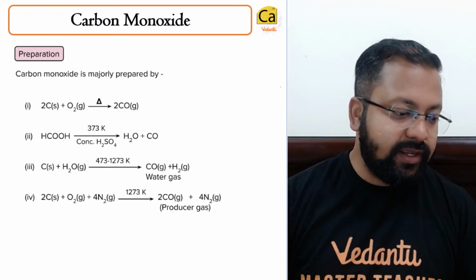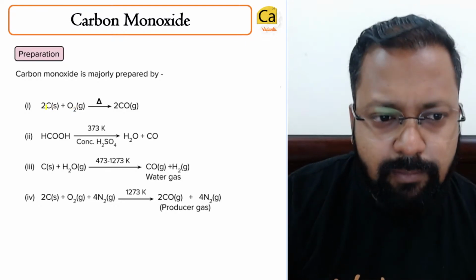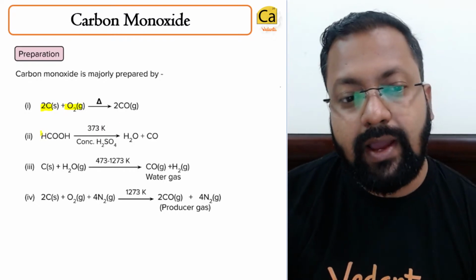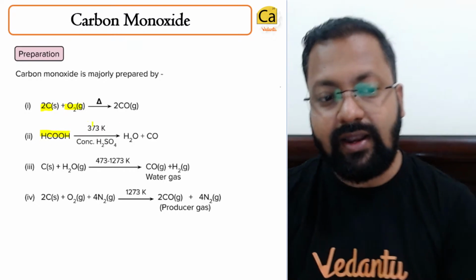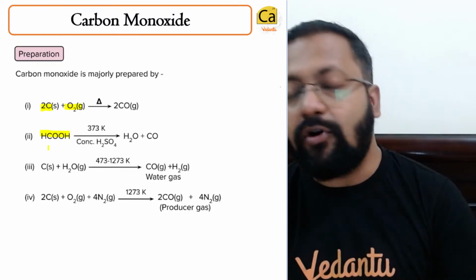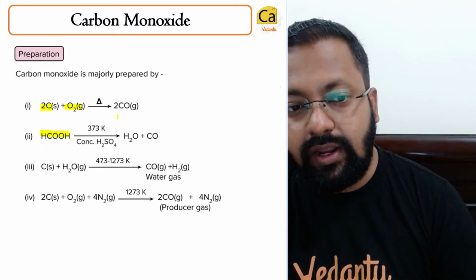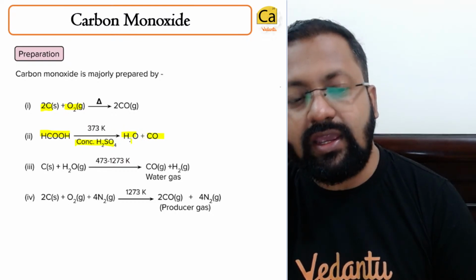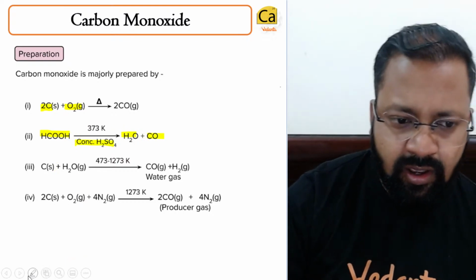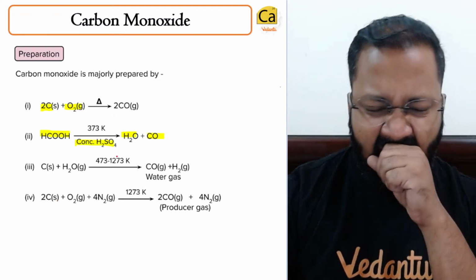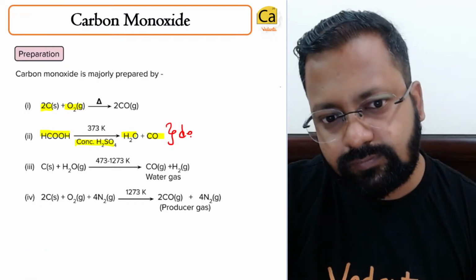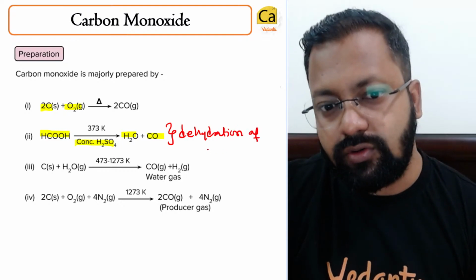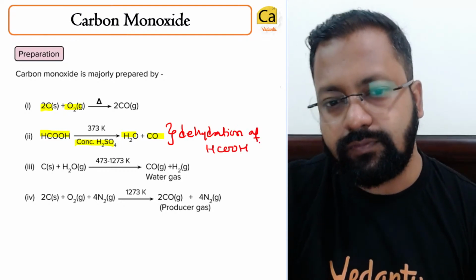So carbon monoxide is prepared by reacting carbon and oxygen at high temperature, or by dehydrating formic acid. This is a very important reaction. Dehydrating formic acid. You can see that we have dehydrated it. Dehydration of HCOOH.